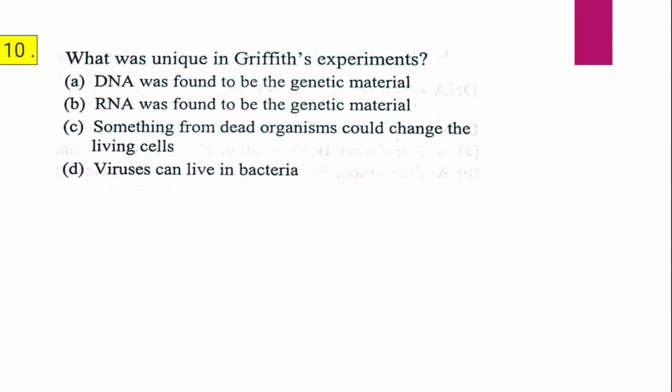Question 10. What was unique in Griffith's experiment? A. DNA was found to be the genetic material, B. RNA was found to be the genetic material, C. Something from dead organism could change the living cell, D. Viruses can live in bacteria. I repeat the question. What was unique in Griffith's experiment? And the correct answer is C, that is something from dead organism could change the living cell.